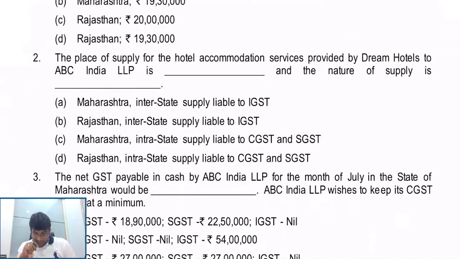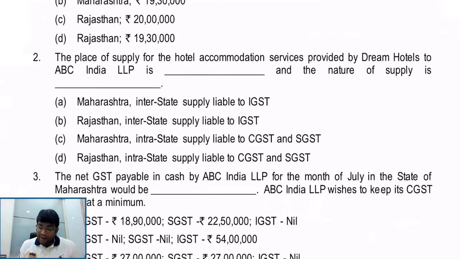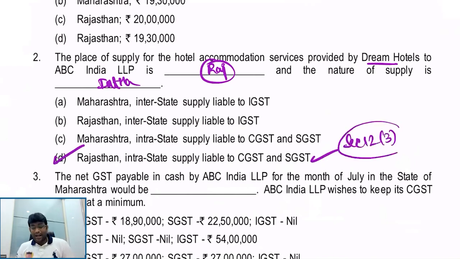Second, place of supply for hotel accommodation service provided by Dream Hotels. Obviously, it will be Rajasthan only, and it will be an intra-state supply. Answer is option D, my dear friends. And the logic for that point is 12.3. In relation to immobile property, place of supply is the place where immobile property is located or intended to be located. And what will happen? Once location of supplier and the place of supply both are in same state, it is regarded as intra-state supply. And then CGST and SGST will apply.